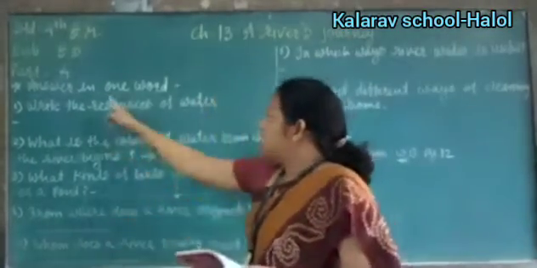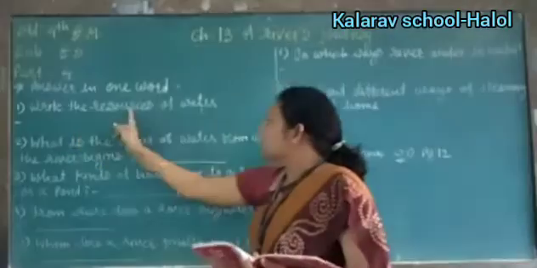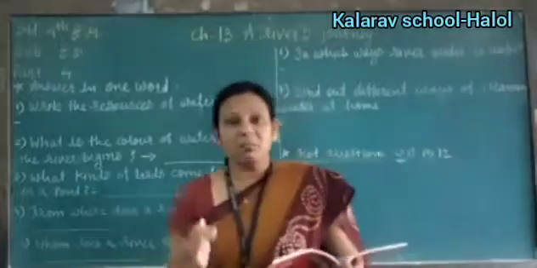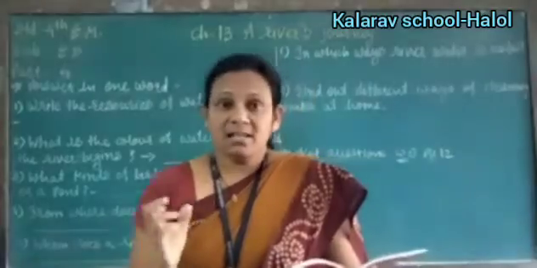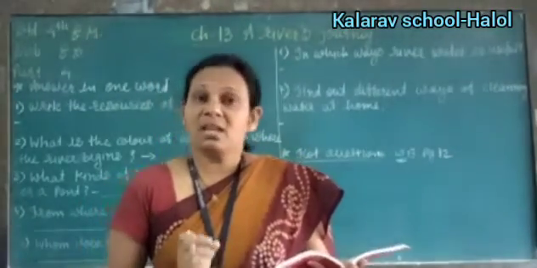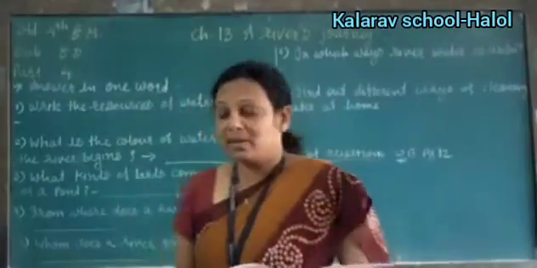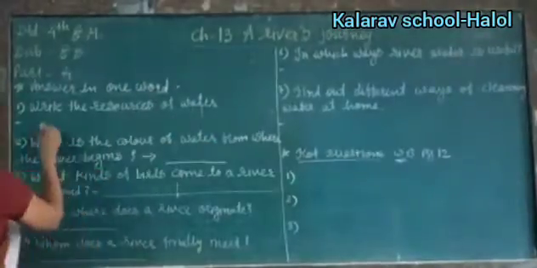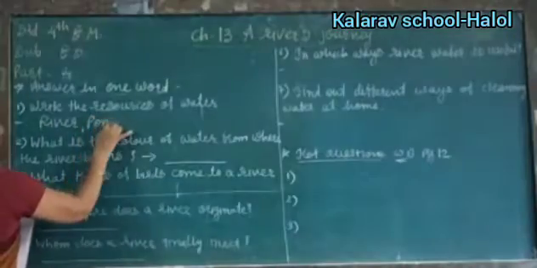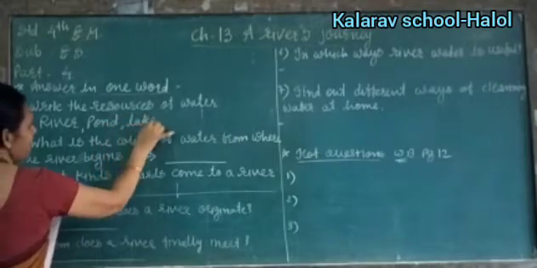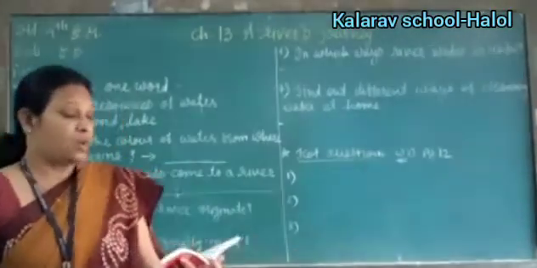Okay, now answer in one word. Write the resources of the water. Now what is the meaning of the resources? Resources means where we get the water, जहाँ जहाँ से हमको पानी मिलता है. Now think about that, where we get the water. Obviously the first one is the river, right? So here we write river, pond, lake, stream also, right? Here pond, river, lake and core of the earth.